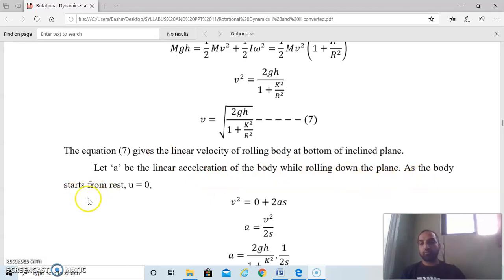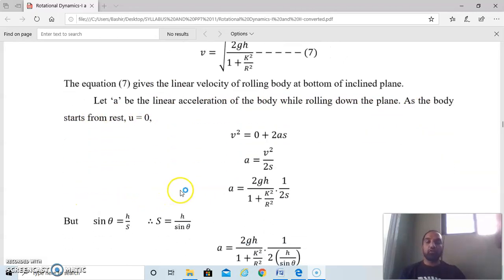So, the body starts from rest at height h. From the kinematical equation, we can find the value of a. This equation is v square is equal to u square plus 2as. Here, the value of u is equal to 0. So a is equal to v square divided by 2s. Substituting the value of v square from our equation, a is equal to 2gh upon 1 plus k square upon r square into 1 upon 2s.